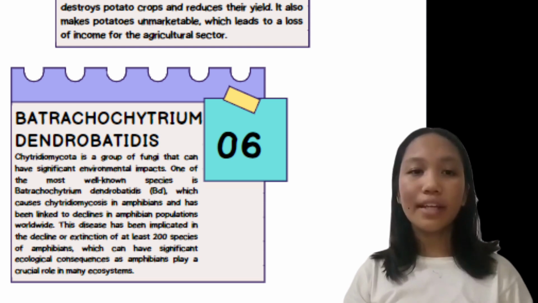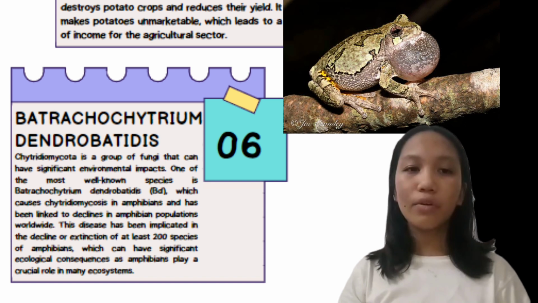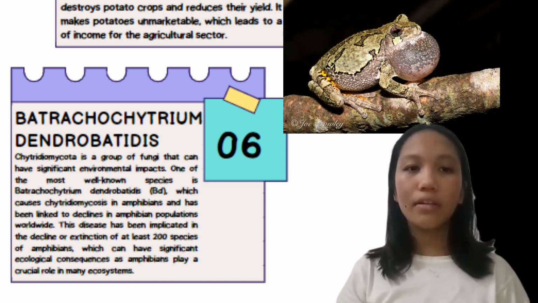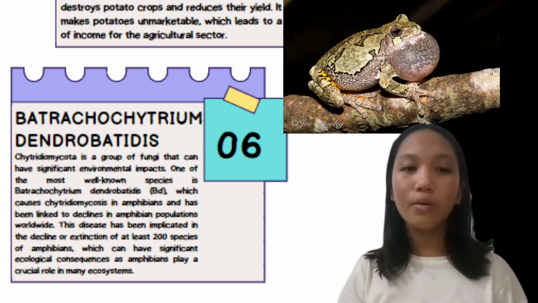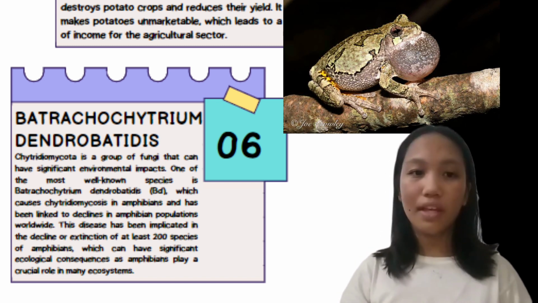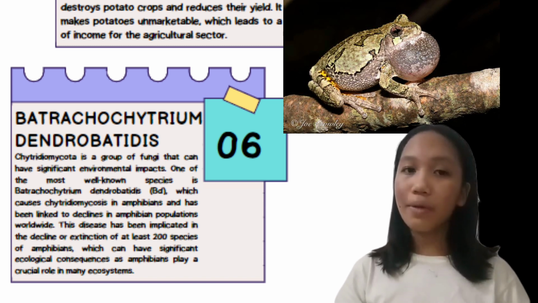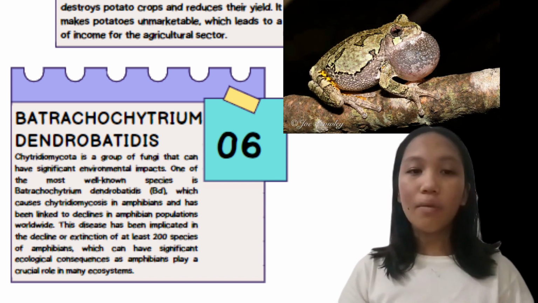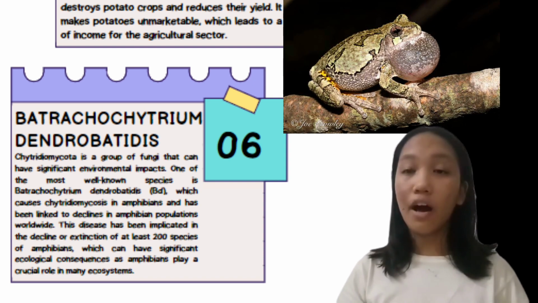Chytridiomycota is a group of fungi that can have significant environmental impacts. One of the most well-known species is Batrachochytrium dendrobatidis, or Bd, which causes chytridiomycosis in amphibians and has been linked to declines in amphibian populations worldwide. This disease has been implicated in the decline or extinction of at least 200 species of amphibians, which can have significant ecological consequences as amphibians play a crucial role in many ecosystems. Additionally, amphibians are important indicators of the health of ecosystems, making the impact of Bd on them a cause for concern.